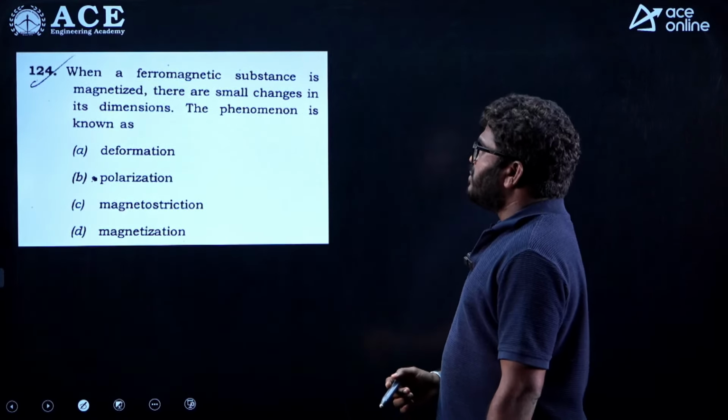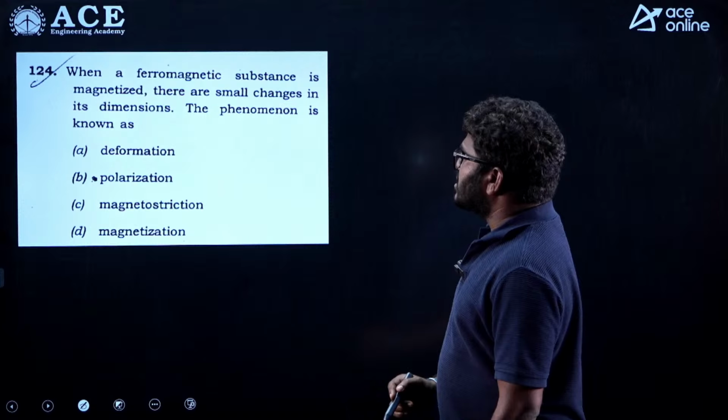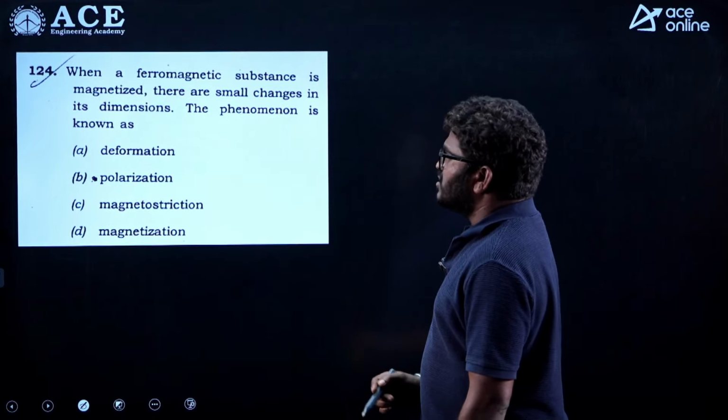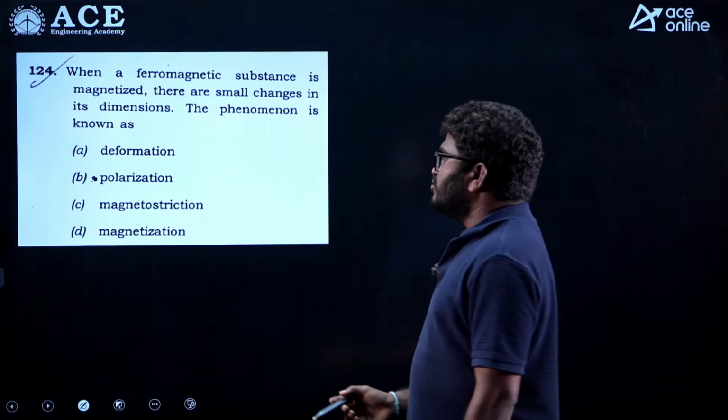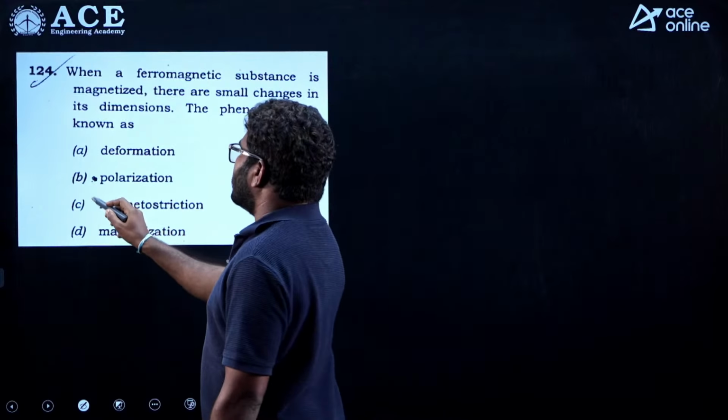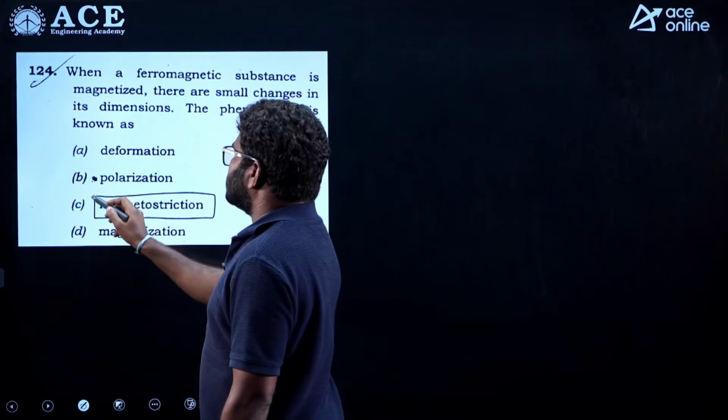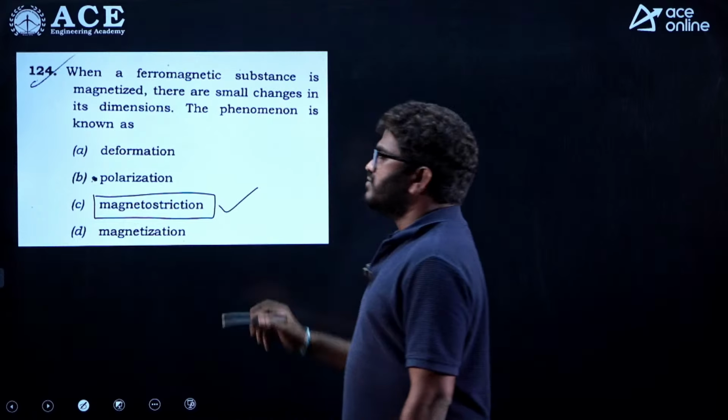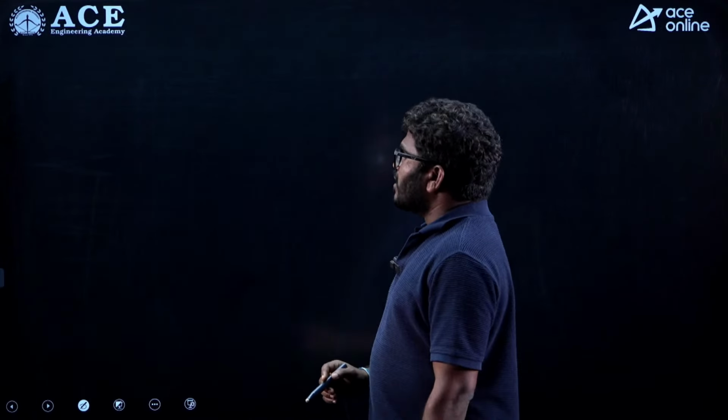Now, when a ferromagnetic substance is magnetized, there are small changes in its dimensions. The phenomenon is called? So, change in dimension due to magnetic field is nothing but magnetostriction. So, C is the correct answer for this question, right.